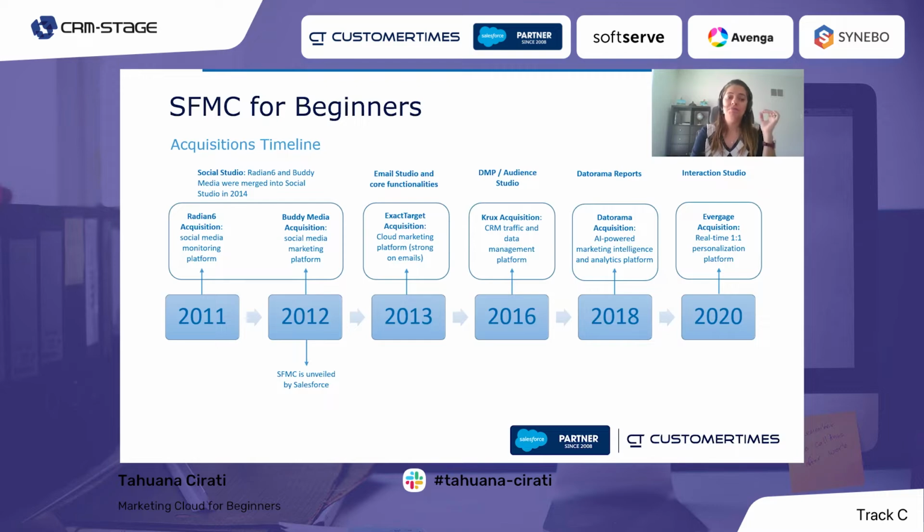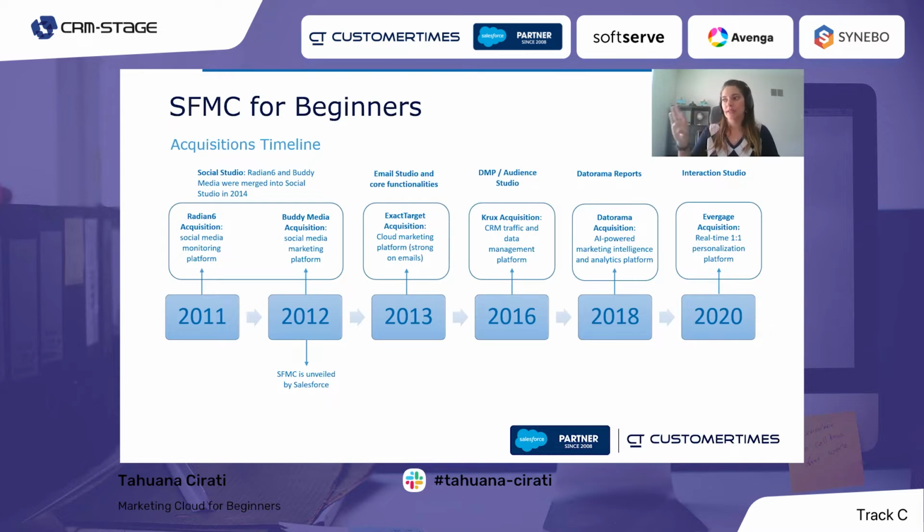So I think the main message here is Marketing Cloud is growing, and growing fast, mostly based on acquisitions. And this is a very important point: because sometimes different studios are actually different products that were incorporated into Marketing Cloud, they may require a separate license that needs to be purchased.